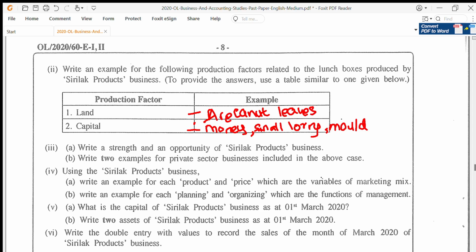Question 3a. Write a strength and an opportunity of Srilanka Products. So they are asking for a strength. They are asking for an opportunity. Now opportunity we discussed again, government being in favor.